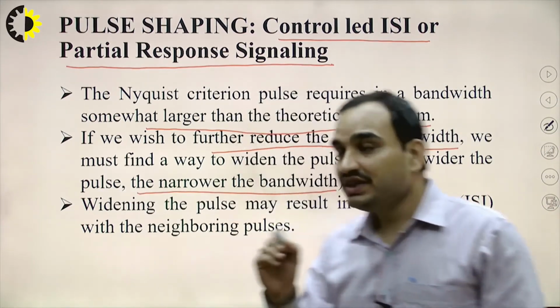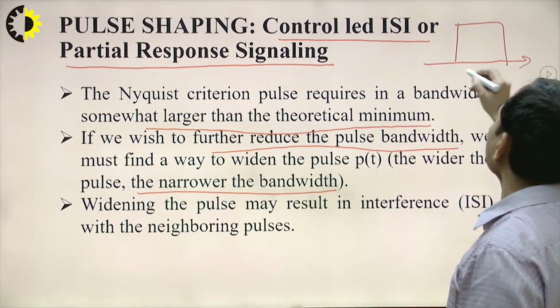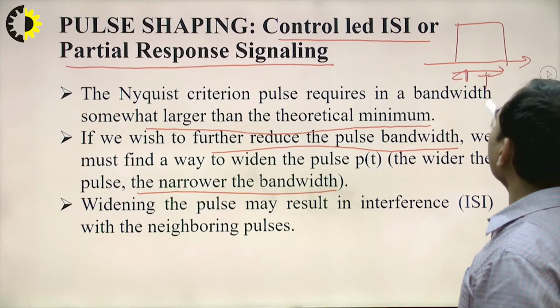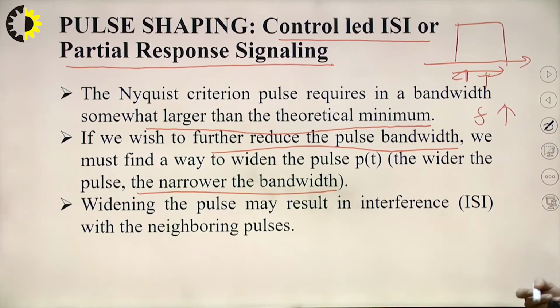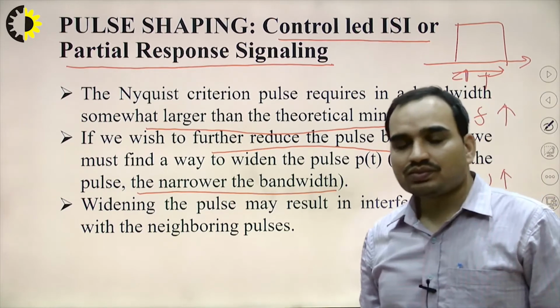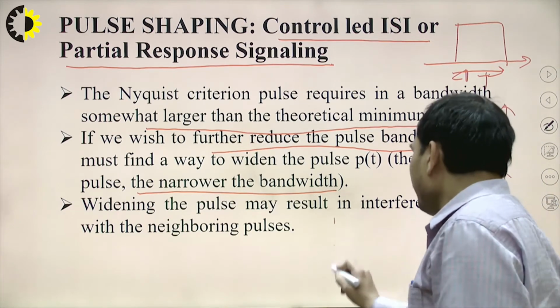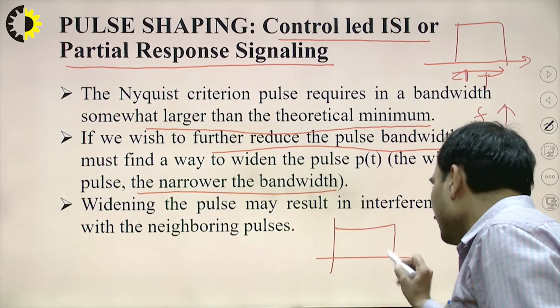So as we decrease the size of the pulse in the time domain, what will happen? The bandwidth, or you can say the frequency, will increase. So as frequency increases, bandwidth also increases. So we have to narrow the bandwidth. If we are narrowing the bandwidth, what will happen? It means that the time duration will increase.